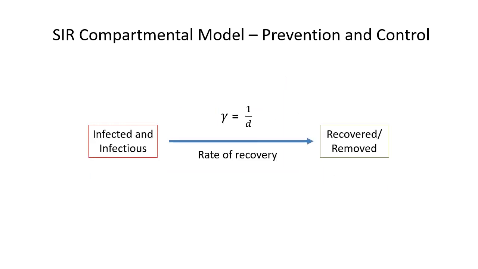Now, thinking about the rate of recovery, if we have an effective treatment that reduces the duration of infectiousness, that means we'll have a smaller gamma and a faster rate of recovery. So individuals will move from the infected infectious compartment to the recovered compartment at a higher rate.